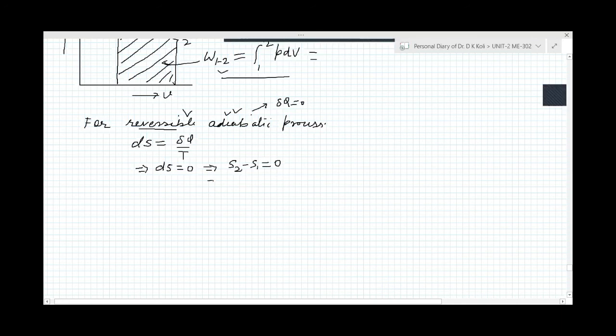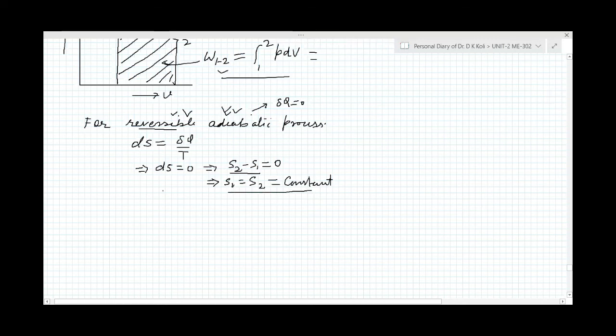That gives s1 equal to s2, which is constant. It means if the process is reversible and adiabatic, then for that process entropy remains constant. In a reversible and adiabatic process, entropy will not change.